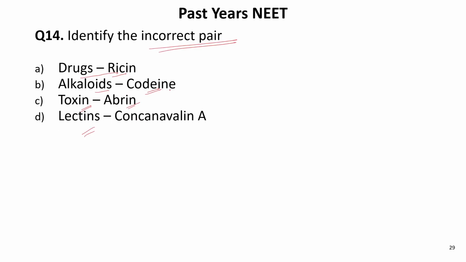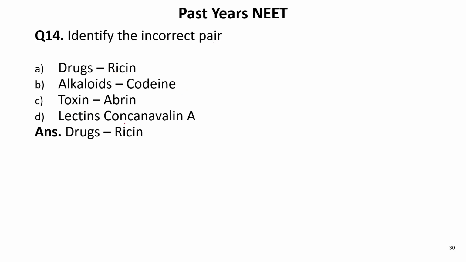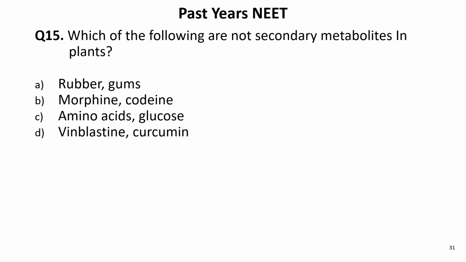So alkaloids, codeine is an alkaloid. Okay, so this is correct. Toxin is aberine. Lectin is concanavalin. Yes, it is correct. Ricin is a drug. This is incorrect. It is actually a toxin. Okay, so this is an incorrect pair. Okay, moving to the next question.